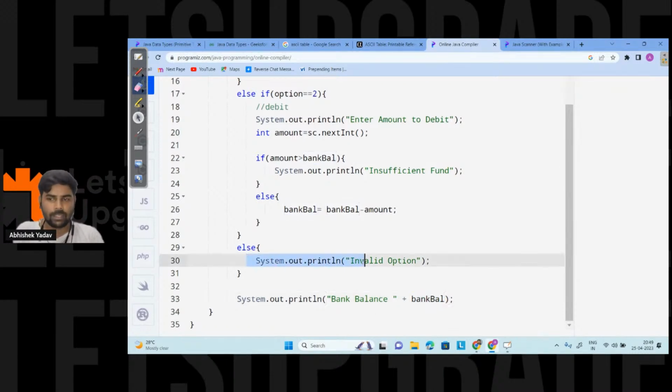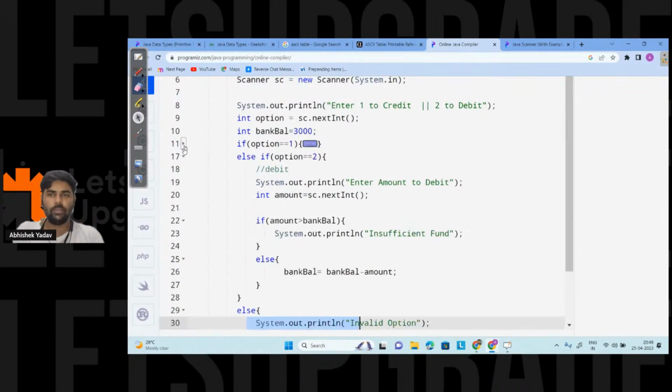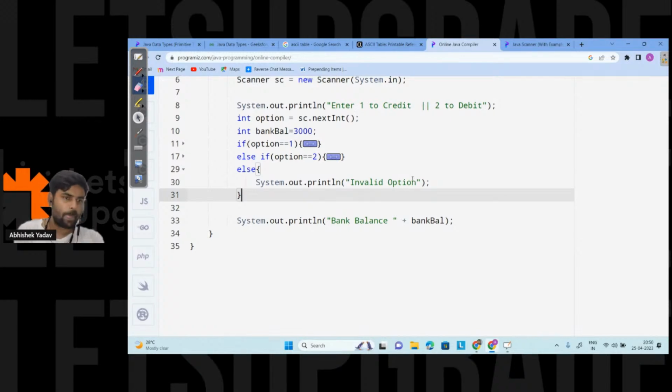And this else part, that is if option is not equal to 1 and option is not equal to 2, means you have entered some other key, and that will be the invalid option. It is clear, right?